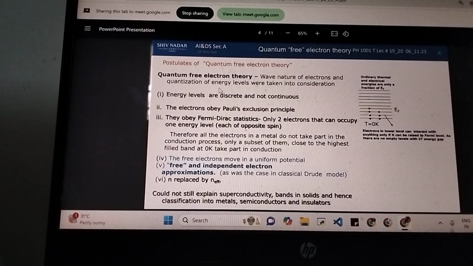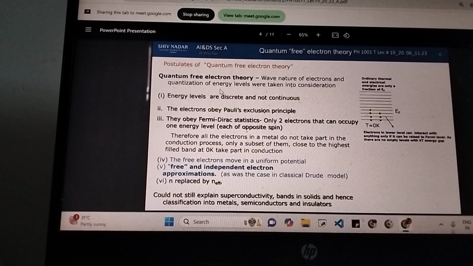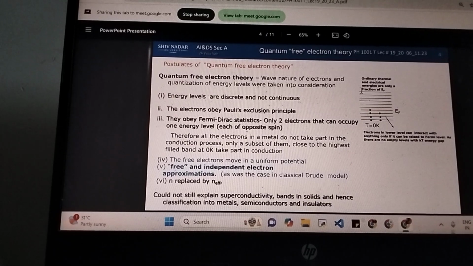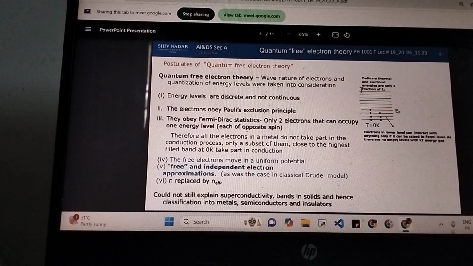So some assumptions from the previous theory were changed here. Firstly, energy levels are discrete, not continuous. That is self-explanatory. Second and third, they obey Pauli's exclusion principle and Fermi-Dirac statistics. These two are more or less similar, and what they mean is only two electrons can occupy one energy level, each of opposite spin. So if you have n equals 1, you can only have two electrons there, and each should be of opposite spin. Spin is the direction in which they revolve, for example.